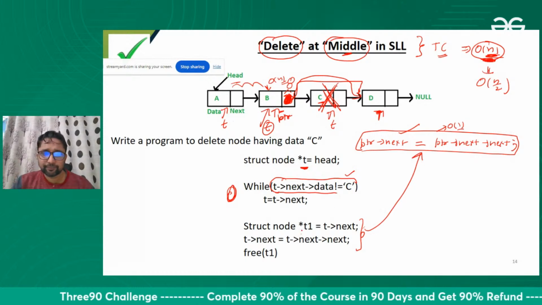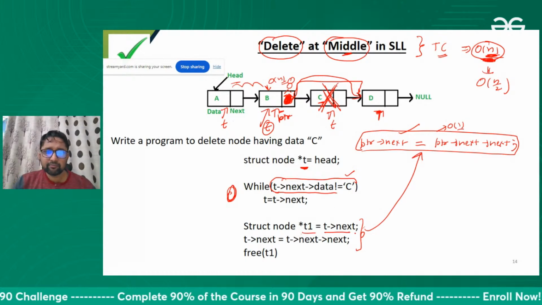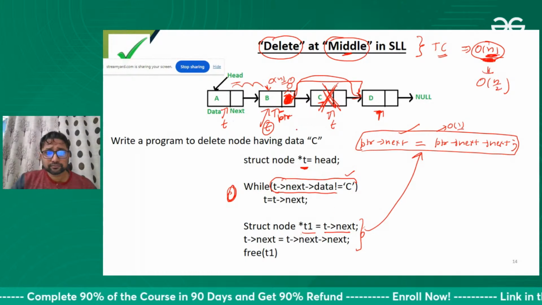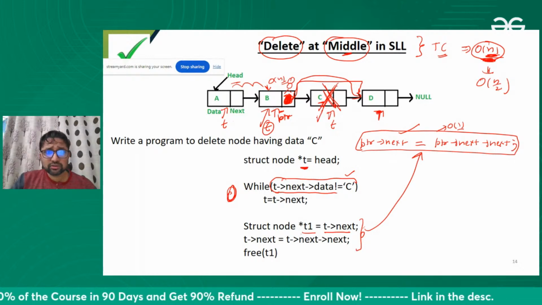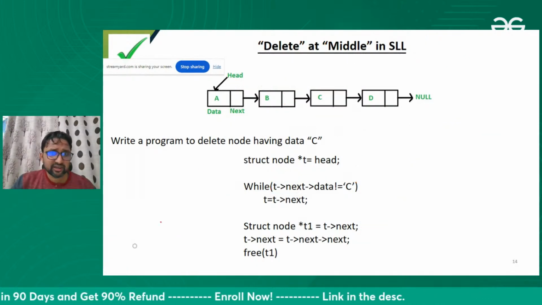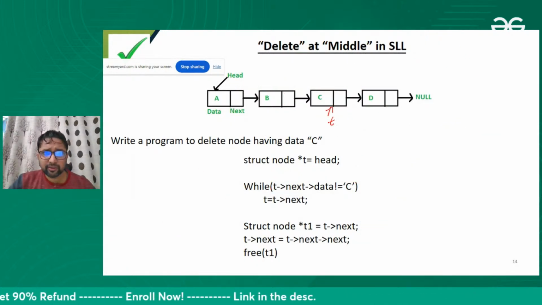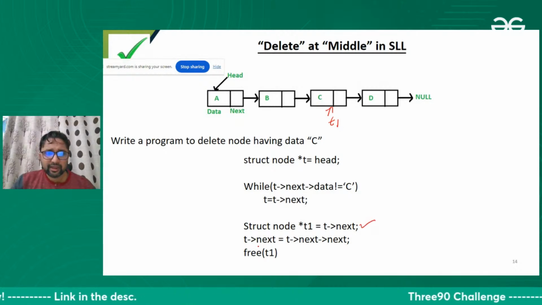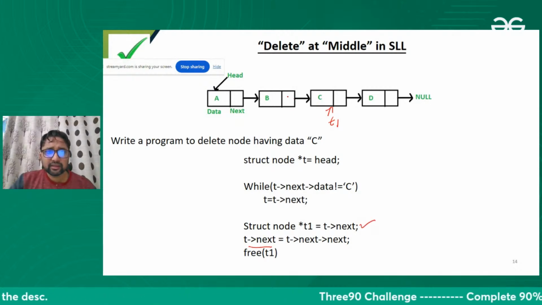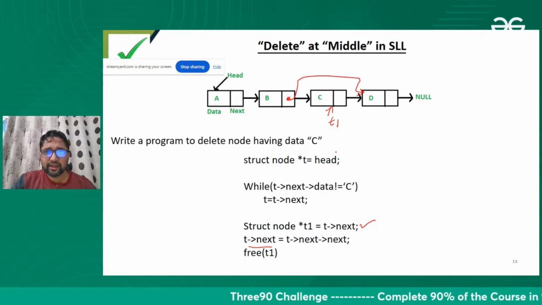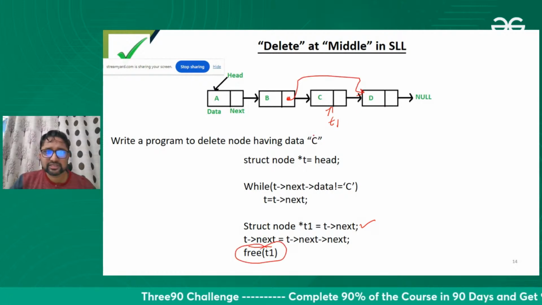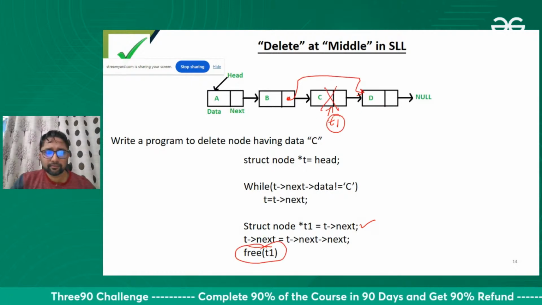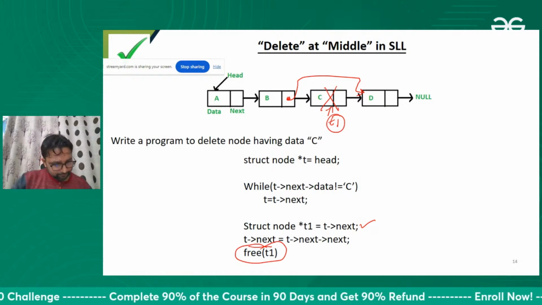One statement. Let me erase it and write once again. So I take a temporary variable and store the address of this node in this statement. After this, I'm linking this node with this node, fine. And after that, I'm freeing this memory.